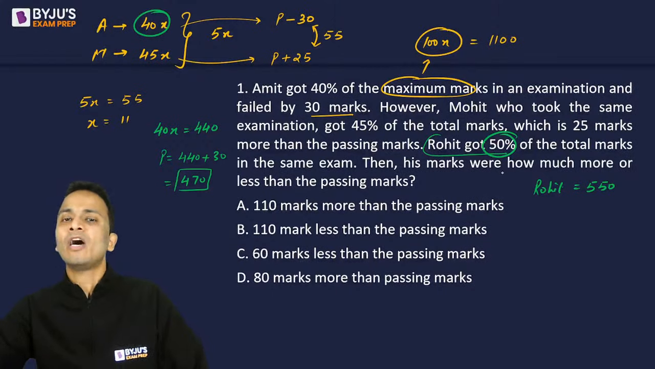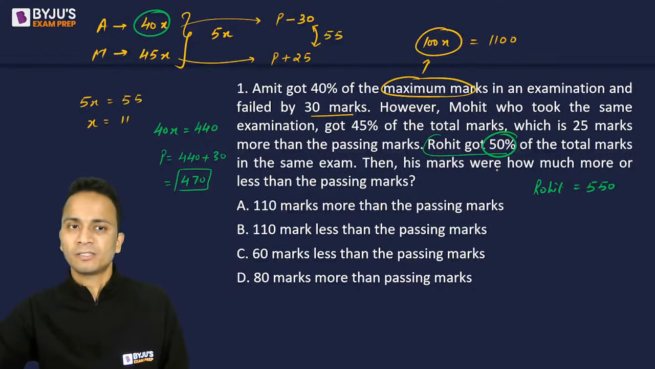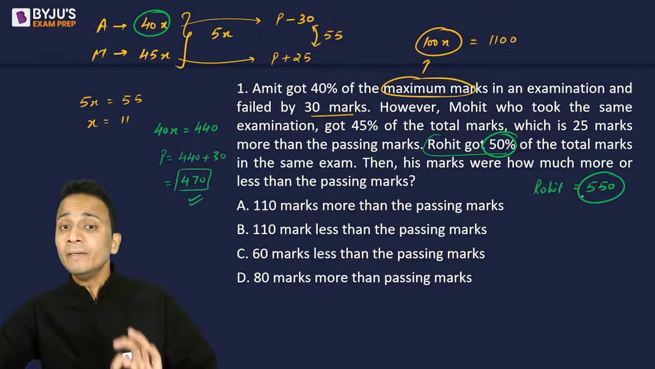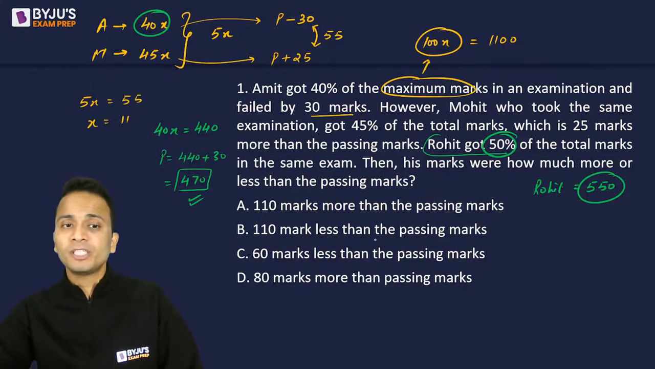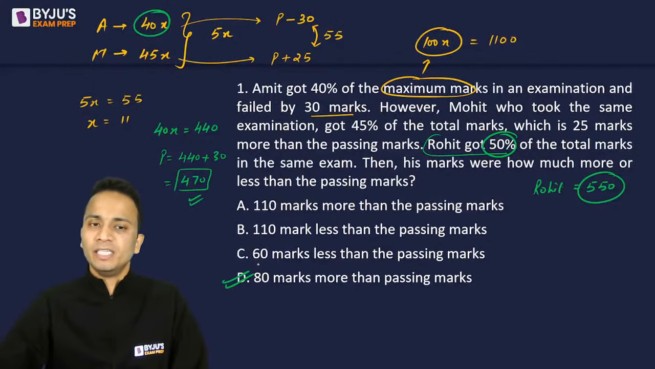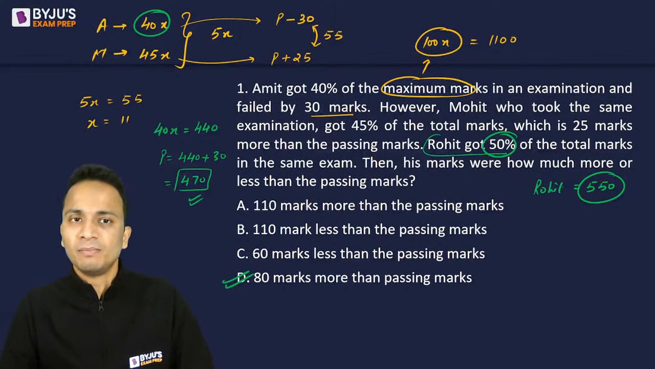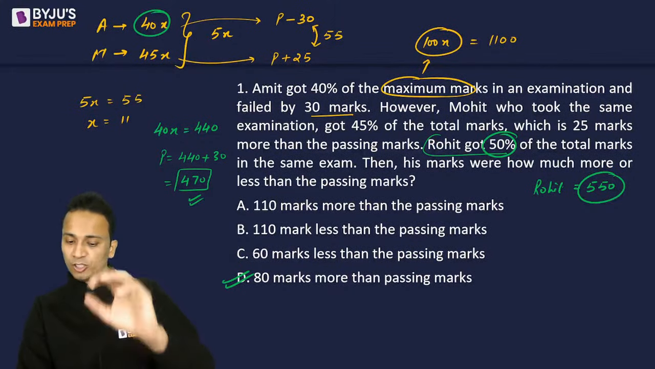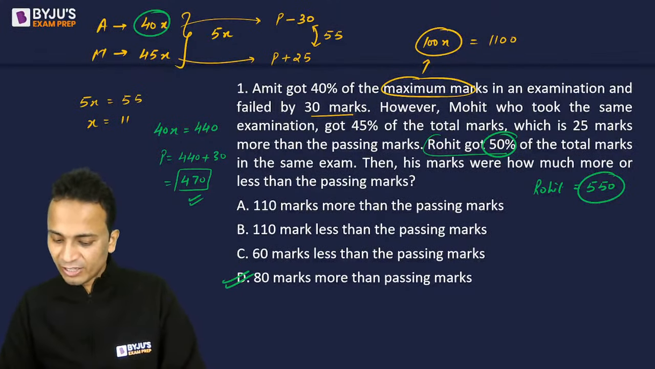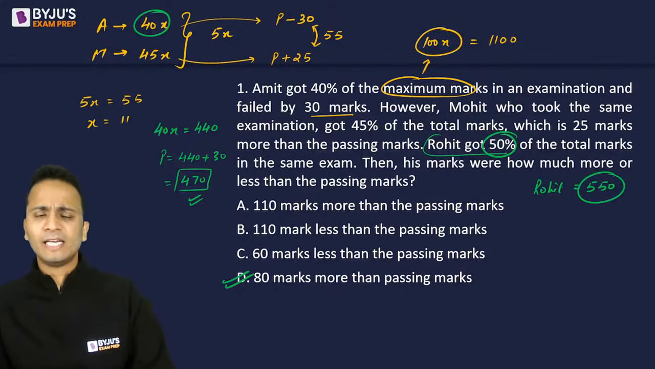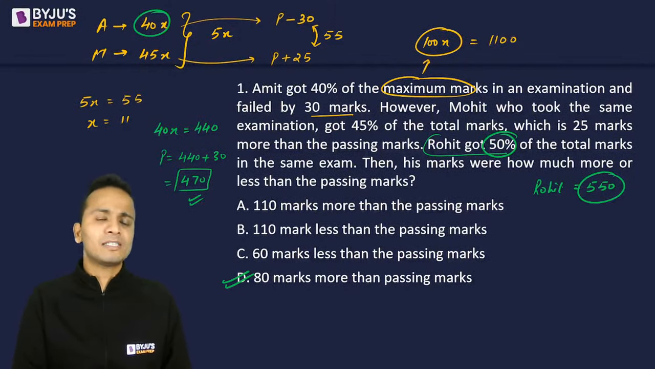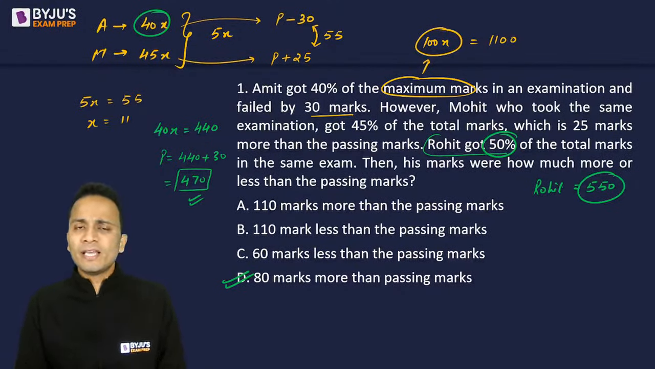And his marks were how much more or less than the passing marks? Now, passing marks being 470, Rohit has scored 80 more than the passing marks. So the correct answer will not be option C, but it will be option D, 80 marks more than the passing marks. All right. So now people have started correcting their answers. Some of you have deleted their answers, but it's absolutely fine. The correct answer here is 80 marks and the passing marks is 470. So anything can be asked to you in this question.